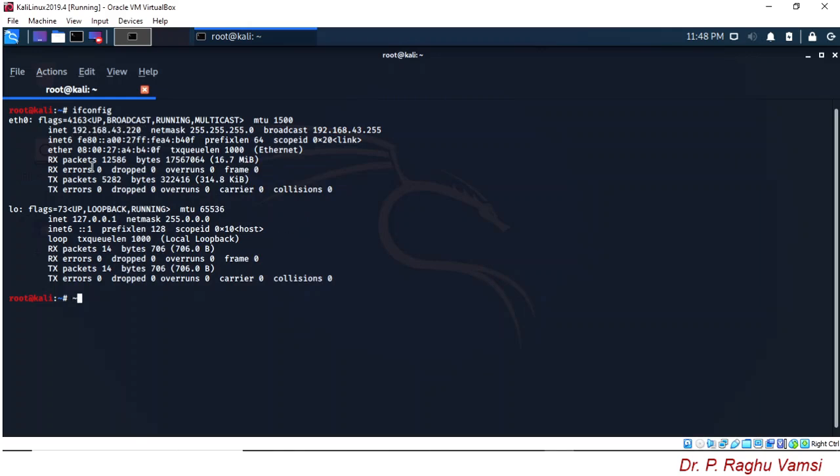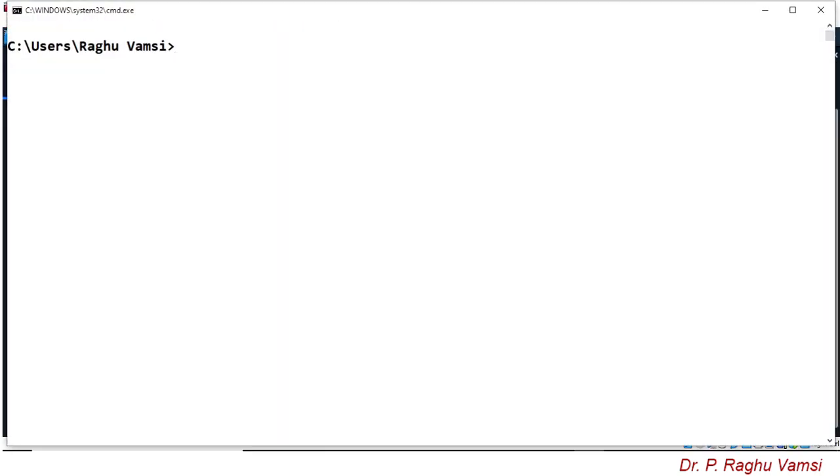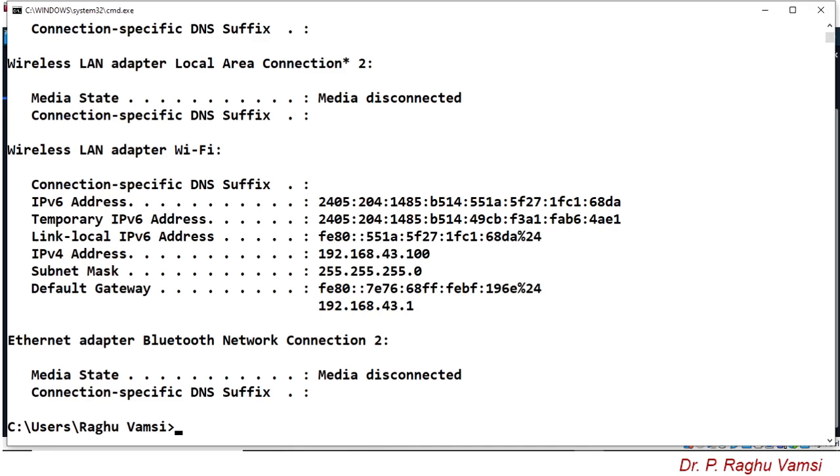So why did this change occur? This change occurred because the guest operating system is sharing the same IP range as the host operating system. We have seen previously that the host operating system IP address is 192.168.43.100. So now I am opening the command prompt on the Windows 10 and we'll see the IP address of the Windows 10, that is the host operating system. In order to check the IP address, ipconfig is the command on Windows. So here, look at this, this is the IP address.